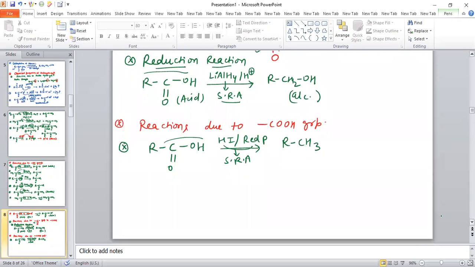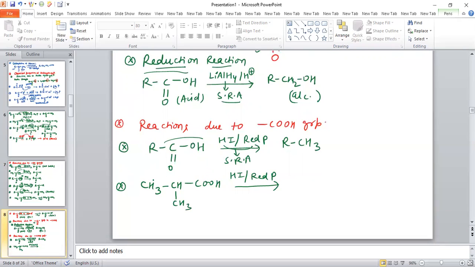Also, you can see the example related to this. The example is basically like this. If we have CH3, CH3, and this is carboxylic acid, and the reaction of this with HI and red phosphorus, what happens?